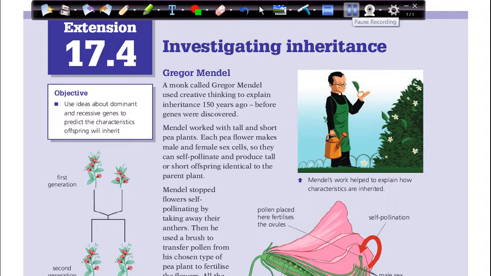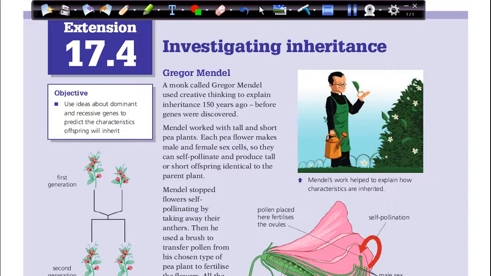So today our lesson is about investigating inheritance, how scientists investigated inheritance. Please open your books, page 214, and follow me. And don't forget to grab your highlighter.